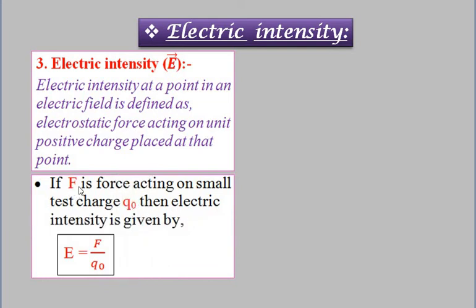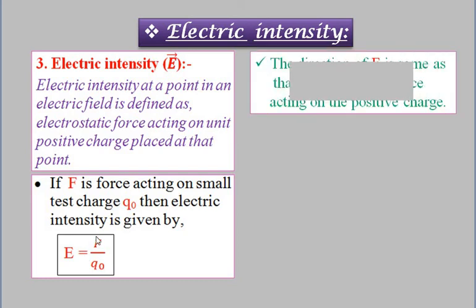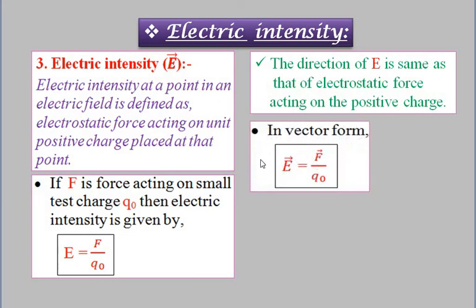If F is the force acting on a small test charge Q0, then the electric intensity is given by the relation E is equal to F divided by Q0. The direction of E, that is electric intensity, is the same as that of the electrostatic force acting on the positive charge. In vector form, this equation can be written as E bar is equal to F bar divided by Q0. And the unit of electric intensity: force is measured in Newton, charge measured in Coulomb. So the unit is Newton per Coulomb.